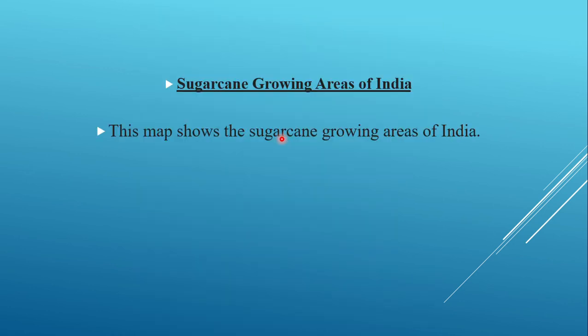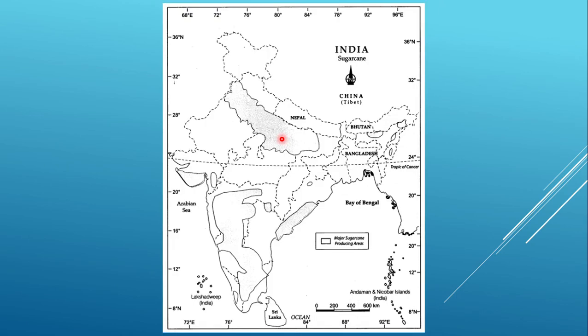The next one is sugar growing areas of India. This map is going to show us the sugarcane growing areas of India. Here you see the major sugarcane growing areas are Punjab, then Haryana, and the maximum portion of UP. Then we see Maharashtra, Karnataka, Andhra, Orissa, some portions of Kerala and Tamil Nadu.